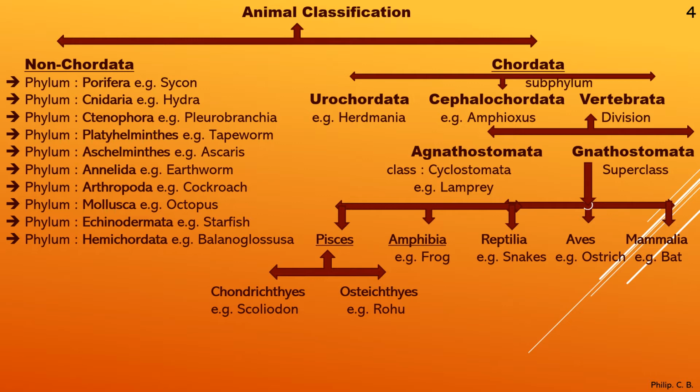Then the next one, phylum Aschelminthes. The term asc means round, helminths means worms. So it is roundworms. Example, Ascaris. As again on the first page you saw the picture of Ascaris, male and female, both are separate.